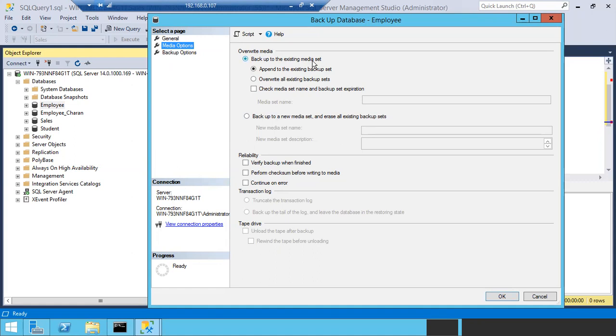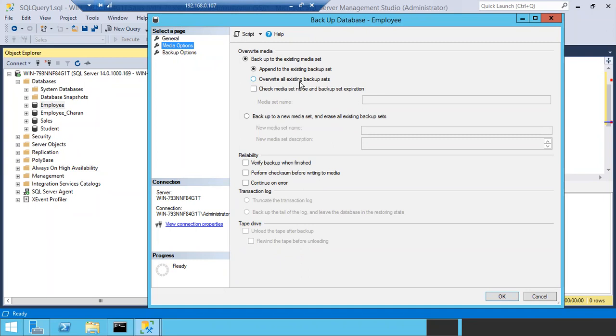Whenever you are creating a backup for the first time, a file will be created. If you see here, there are two options: append to the existing backup set, overwrite all existing backup sets. In case you want to append the next time you are taking the backup with the same name, in that case we have two options.